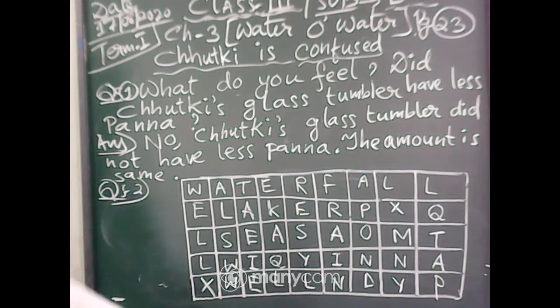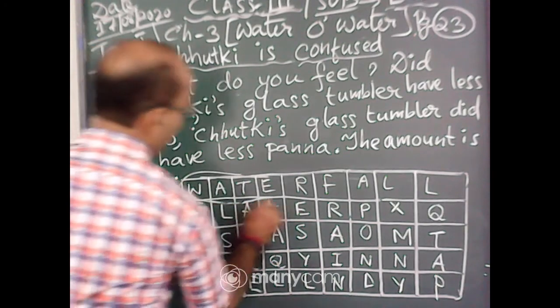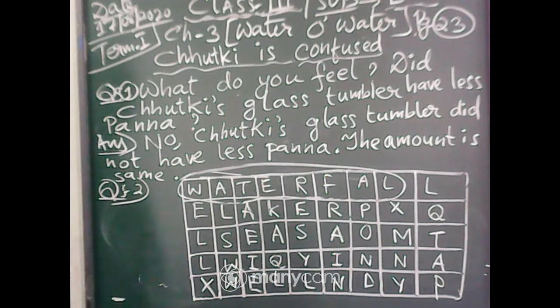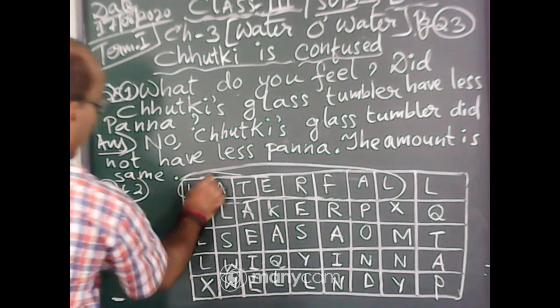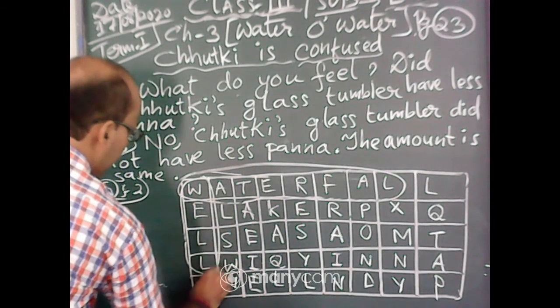Now follow everyone, then I will write the answer at the side. The first one is done, waterfall, you have circled it with your pencil. First one is waterfall. Second one is well, another well is there, see here.